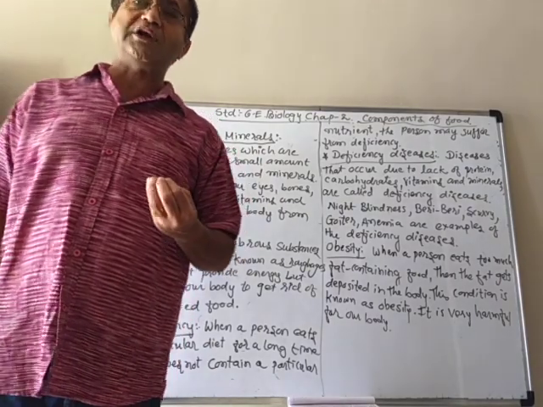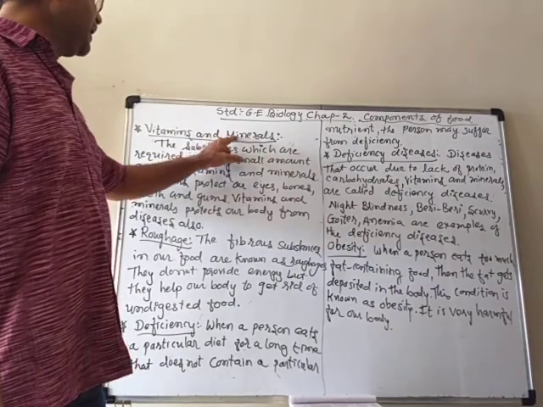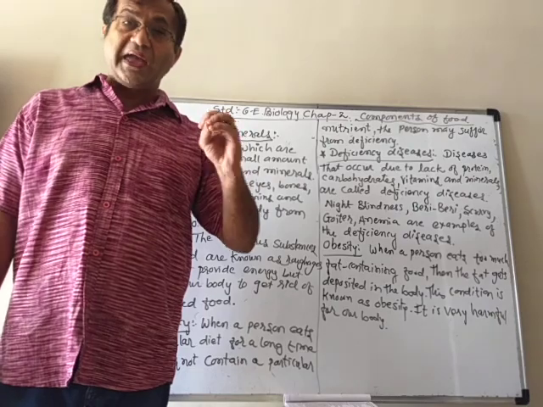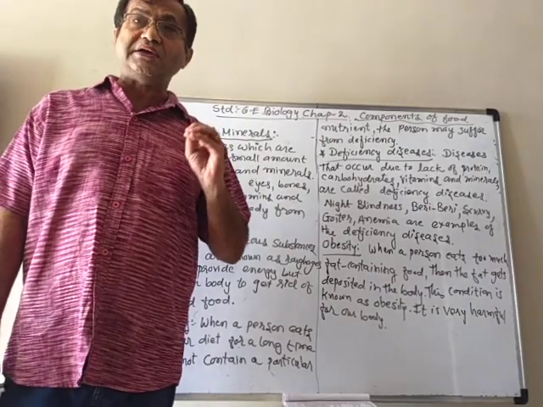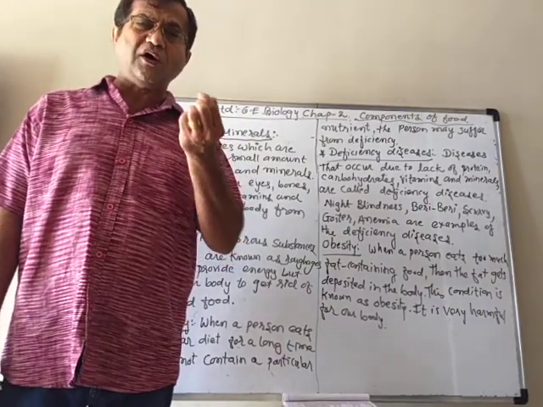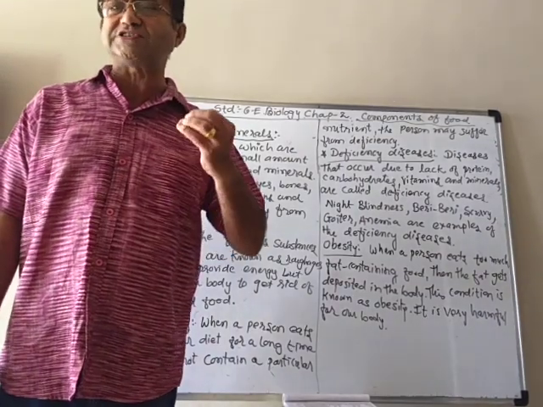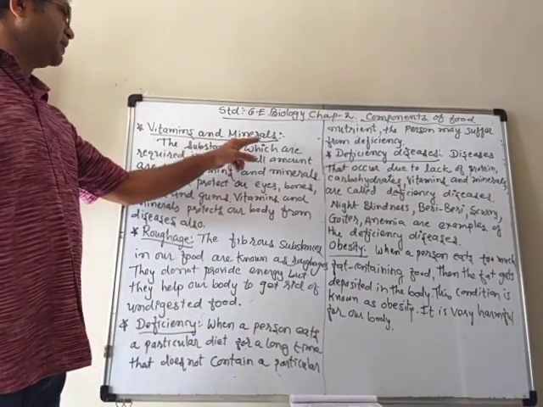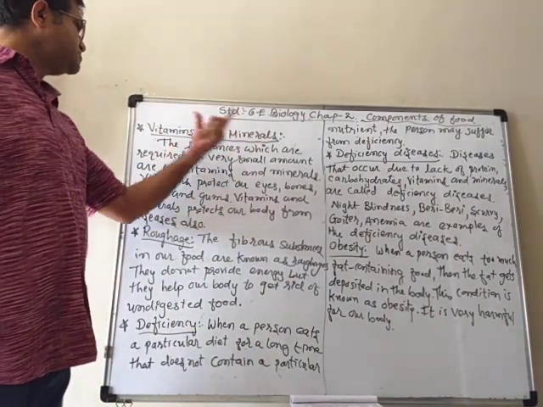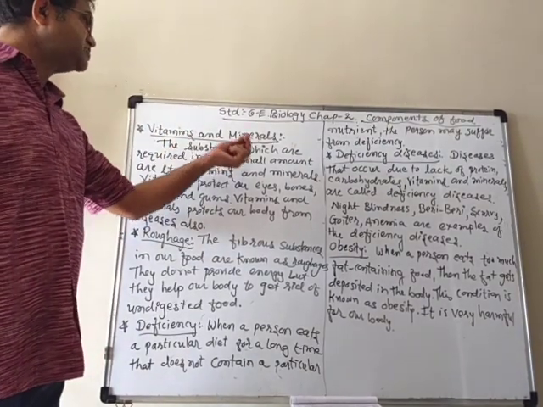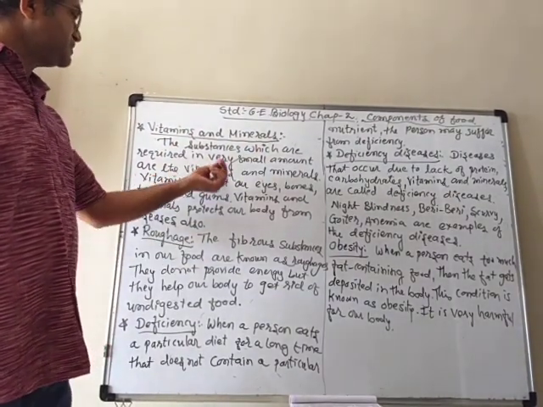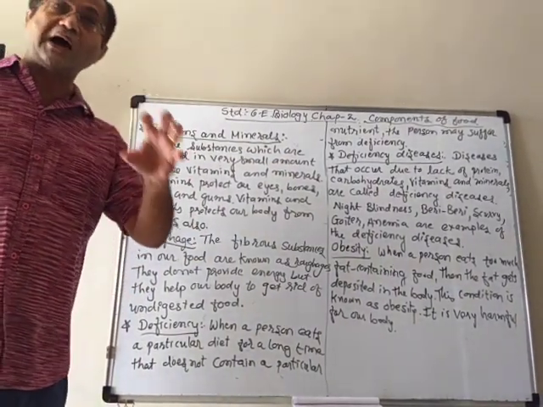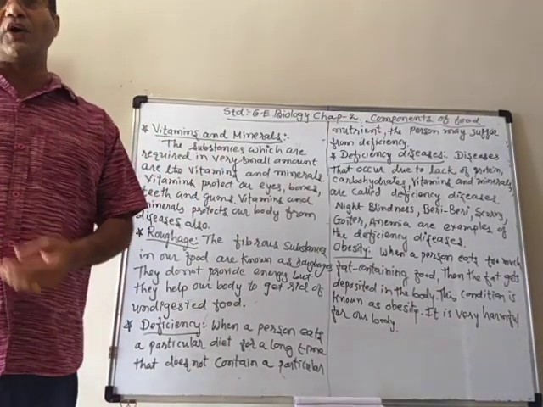Those components of food are the vitamins and minerals. Now these vitamins and minerals are essential in our body, but we need only a very small amount of them. Those substances which are required in very small amounts are the vitamins and the minerals. Now, how are they helpful for our body?